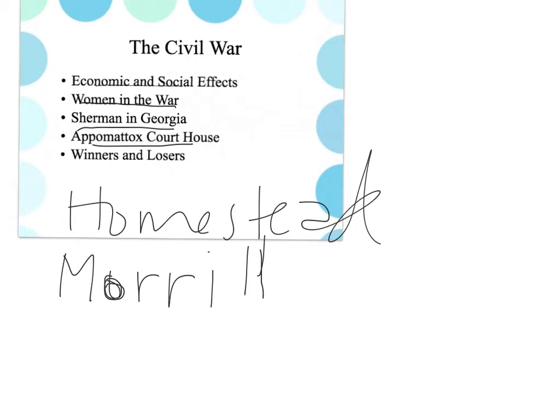But Grant's terms were very generous. They required only that the Confederate soldiers lay down their arms and return to their homes. And he agreed to even allow Southern soldiers to keep their horses so that they would have something to farm with and something to get back home with. And so in Lincoln's inaugural address, he called for tolerance, for mercy, and for reconstruction. And so in closing the chapter, we'll just look at winners and losers. And of course, in the next chapter, we'll pick up with Reconstruction.